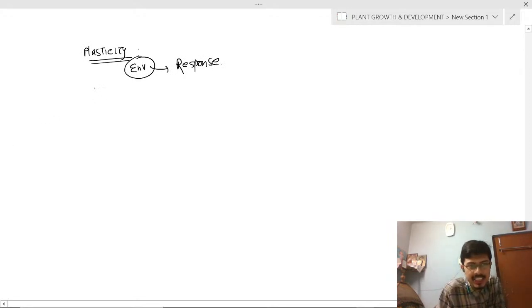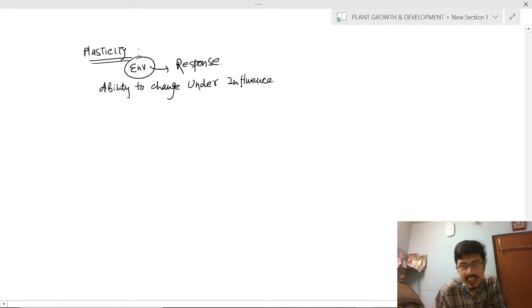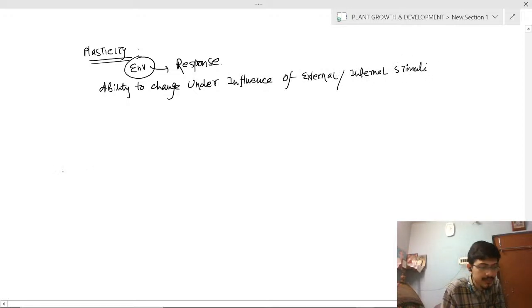The definition is the ability to change under the influence of internal or external stimuli. Internal or external stimuli. Okay. What is heterophyly?